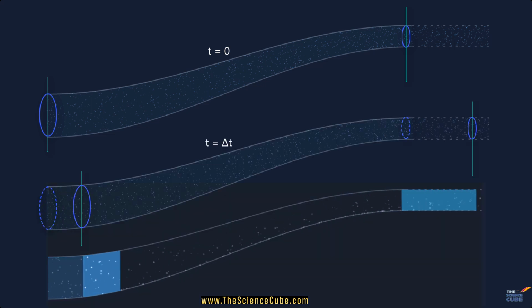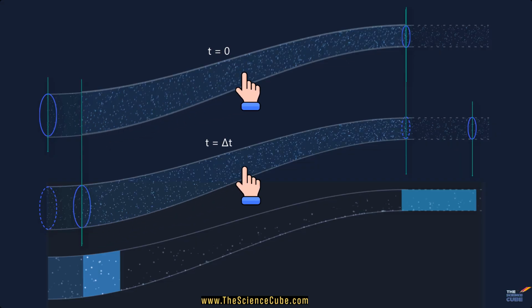Since the fluid is incompressible, the same volume that moved forward at one end must have come out at the other. Now, notice something important. If we look at this overlap, which is part of the fluid that was present at both times, nothing really changes there. Its speed and height stay the same.